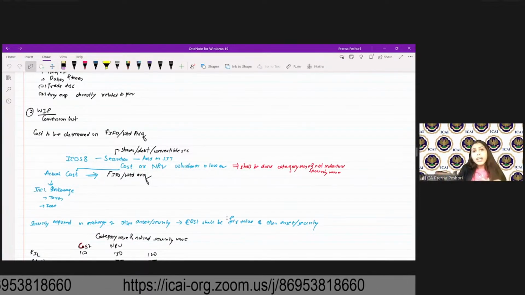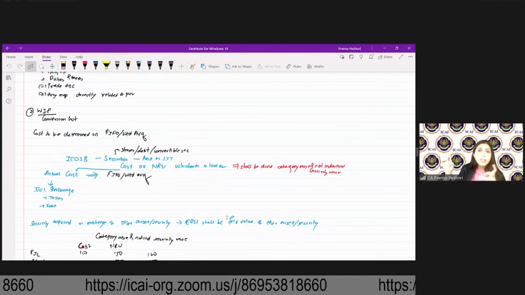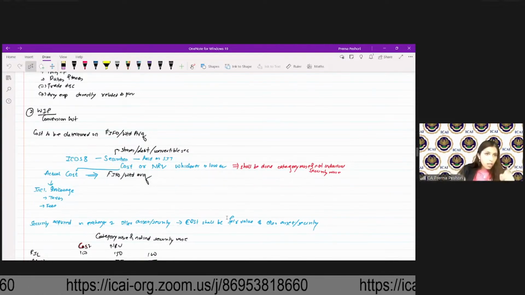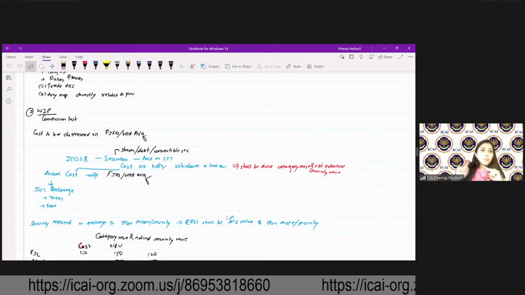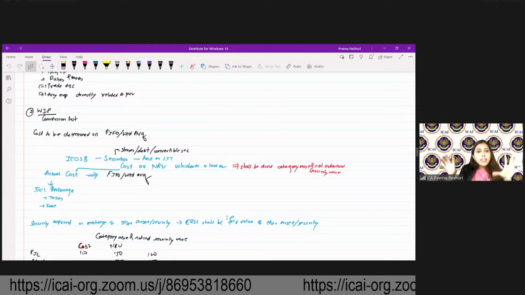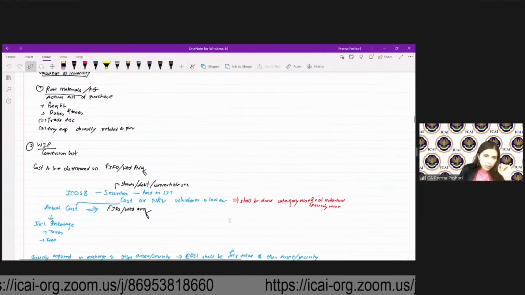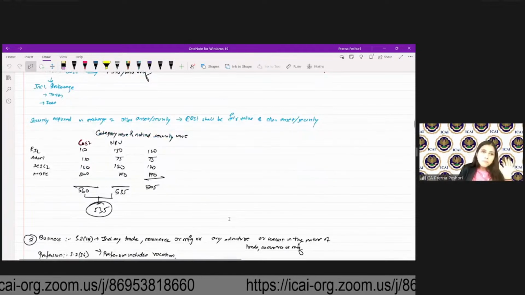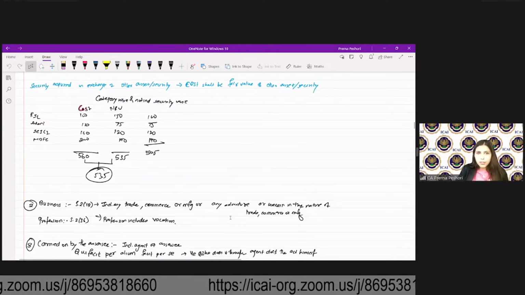Then ICDS 8 talks about the securities, shares, debt, convertible security which are held as stock in trade. Again, for that it says cost or NRV, whichever is lower. You have to do it category wise and not individual security wise. The actual cost will be calculated based on FIFO or weighted average. It will include brokerage, taxes, fees, and if a security is acquired in exchange of, let's say, another asset, the cost shall be the fair value of the other asset, right? So you will do it category wise and not security to security wise.